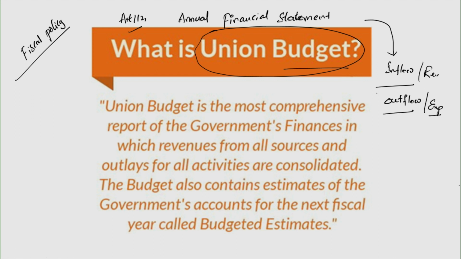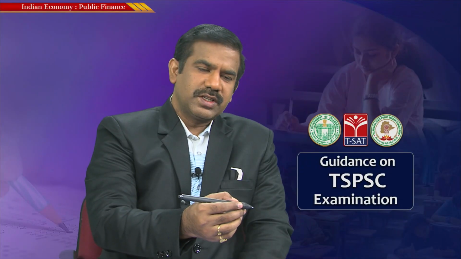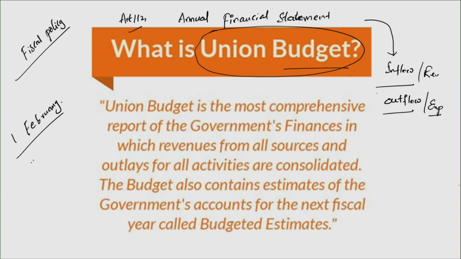So like in monetary policy, I said the RBI would have an annual policy. Similarly, in India, when it comes to fiscal policy, the Government of India submits an annual financial statement to the Parliament, because every year on the 1st of February, or the first working day of February, it's a practice in India. In good old days, somewhere before 2016-17, about five years ago, it used to be on the last working day of February.